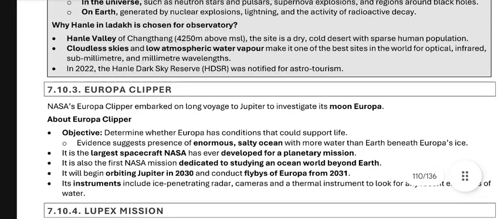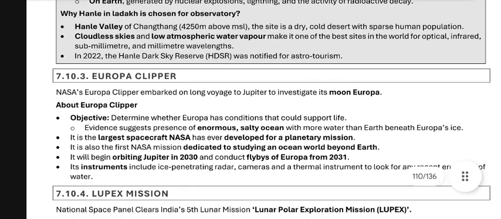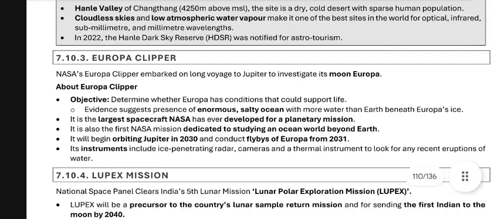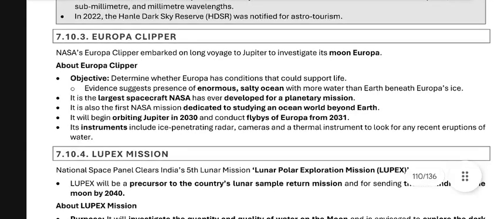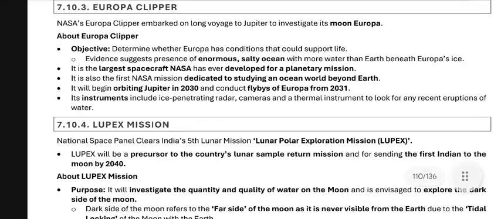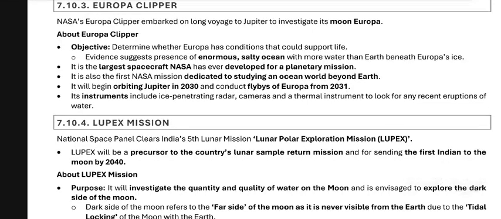Okay, NASA's Europa Clipper embarked on a long voyage to investigate Jupiter's moon. The Europa Clipper objective is to determine whether Europa has conditions that could support life. Evidence suggests the presence of an enormous salty ocean, with more water than Earth, beneath Europa's icy shell. Okay, this is the largest spacecraft NASA has ever developed for a planetary mission. It is also the first NASA mission dedicated to studying an ocean world beyond Earth. It will begin orbiting Jupiter in 2030 and conduct flybys of Europa from 2031. Okay, the instruments include ice-penetrating radar, cameras, and a thermal instrument to look for any recent eruptions of water.